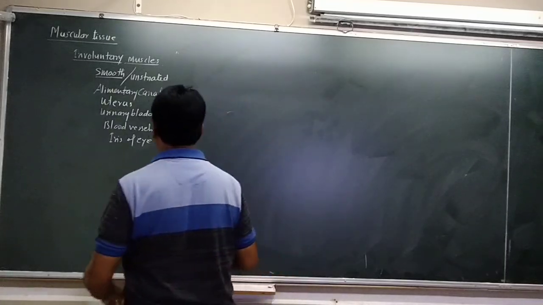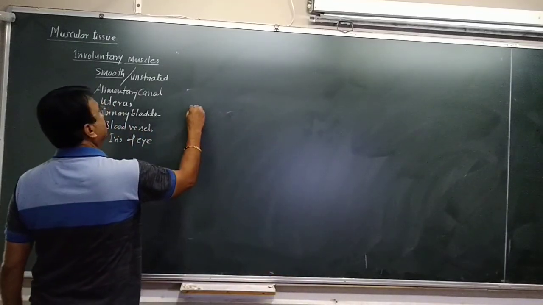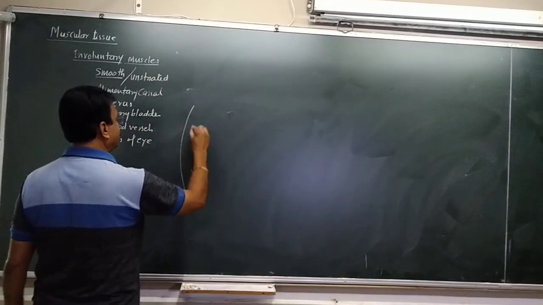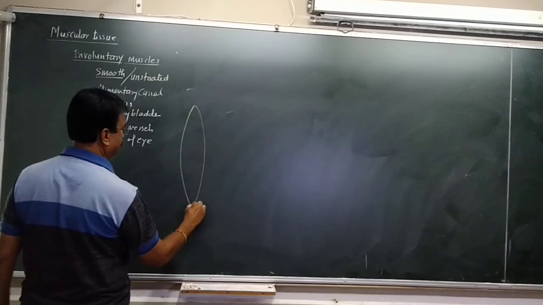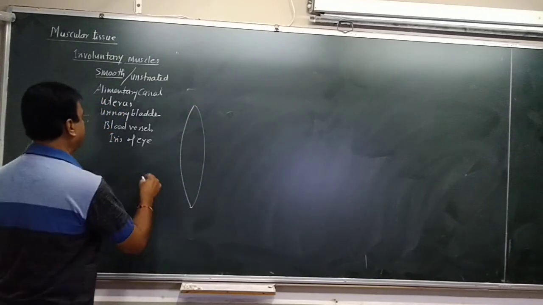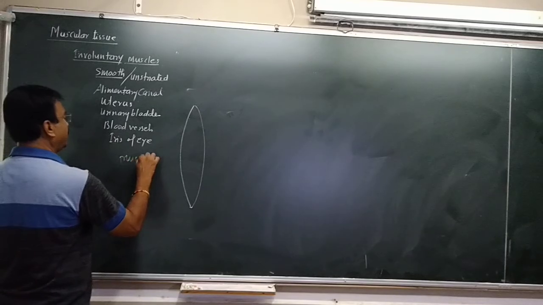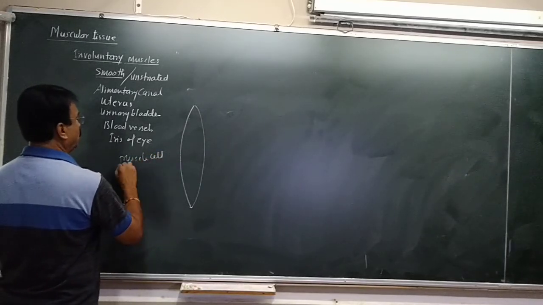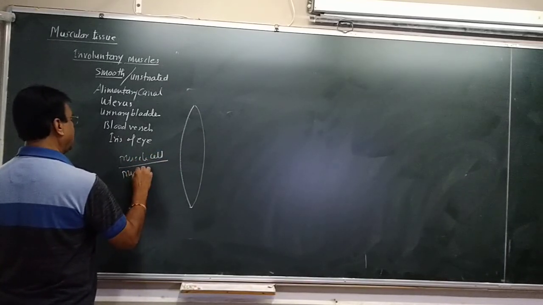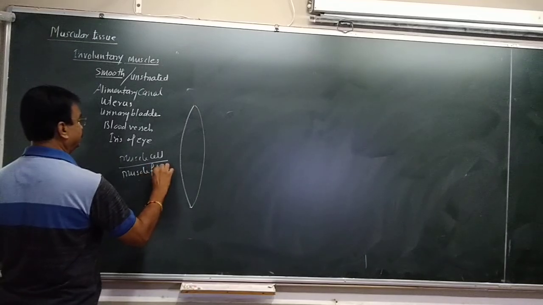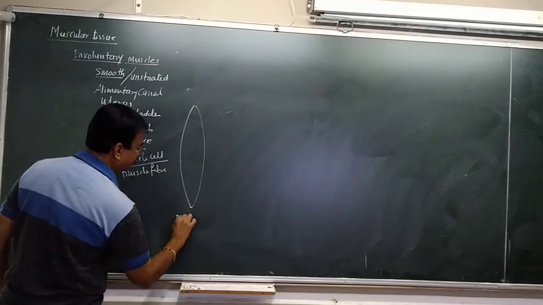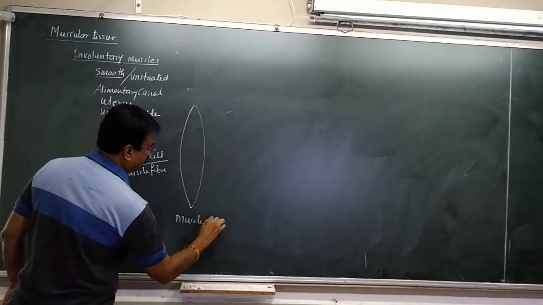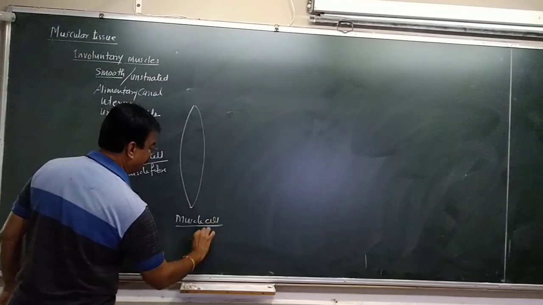If you see the structure of these muscles, they are spindle shaped. This is one muscle fiber. Again, the muscle cell is elongated. That's why we call this cell a muscle fiber. So this is one muscle cell, that means one muscle fiber.